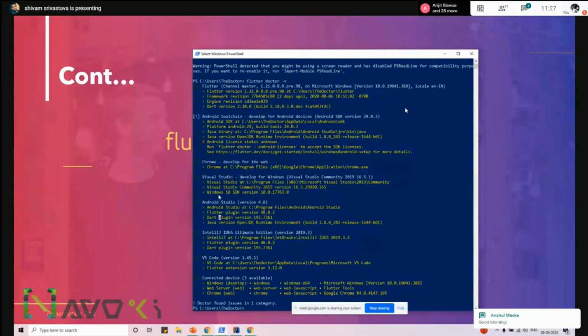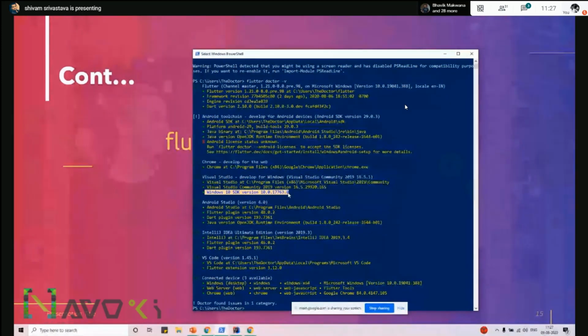Also, when you're installing the SDK, make sure to install the same version as mentioned by Flutter. If you install a lower or upgraded version of that SDK, Flutter will not recognize it, and your device will not be shown as Windows. So make sure you install the same version that is shown here in Visual Studio.